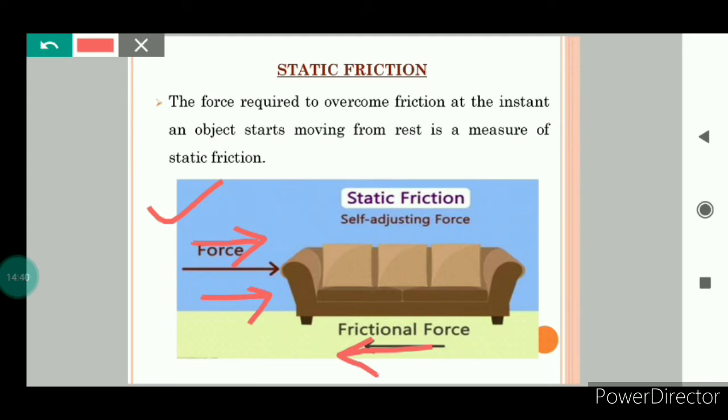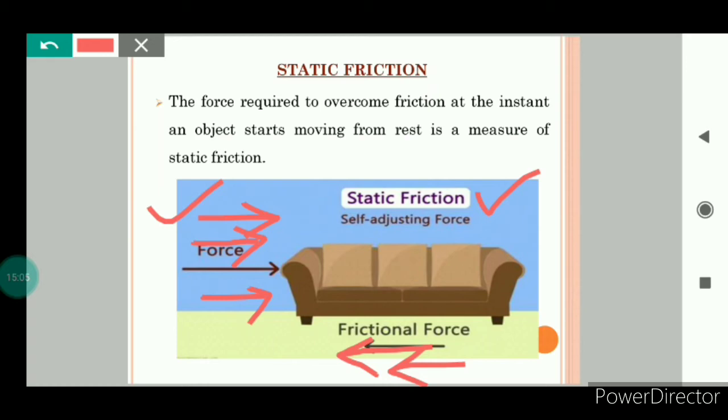Now increase the force a little bit. You will notice that the sofa doesn't move. This force, static friction, is a self-adjusting force, because when I increase the applied force, the frictional force also increases so as to adjust to it. But now increase the force more.